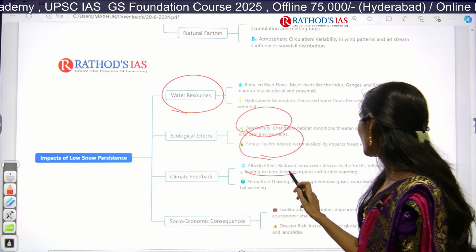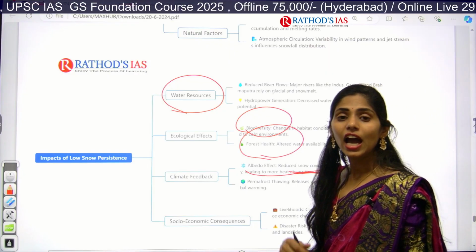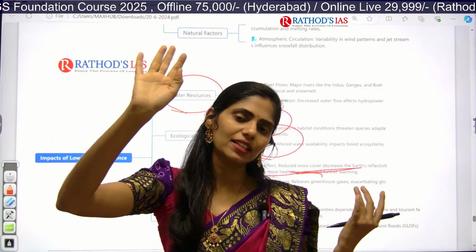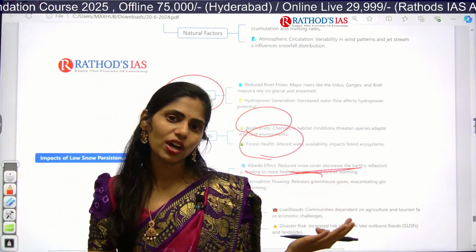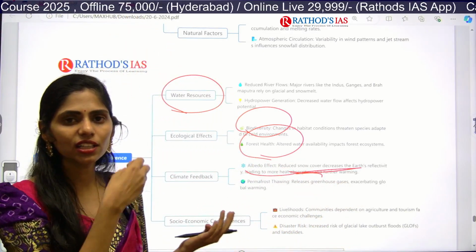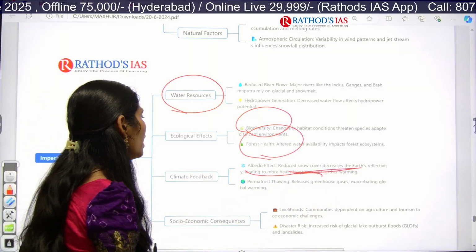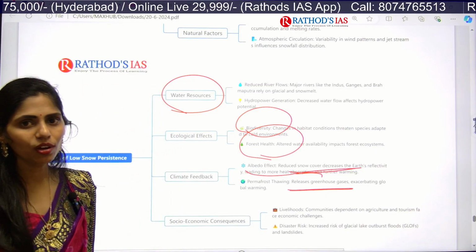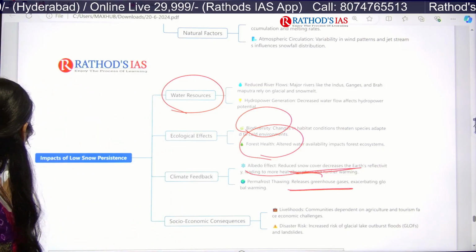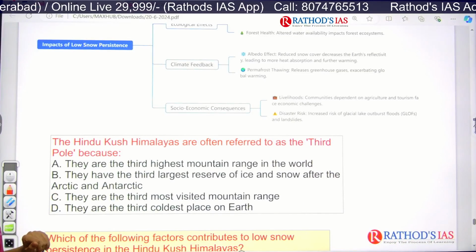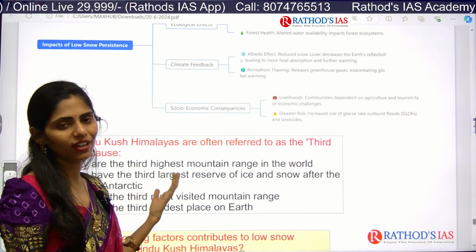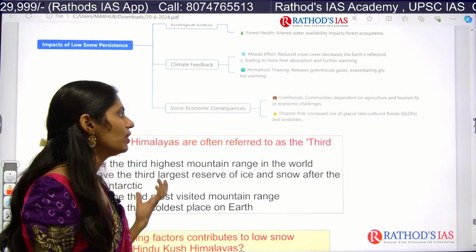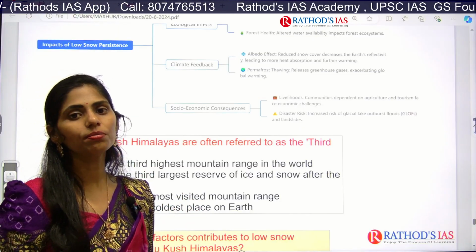And reduced snow cover will mean more temperature, because whatever snow cover is there reflects the sun's insolation, but no snow cover means we will be absorbing more sunlight, which in turn leads to more heat. And next, because of these greenhouse gases, it will also exacerbate global warming further. And it will also have socio-economic consequences, like livelihood being affected because agriculture cannot be done, and tourism will also be affected, and even there will be an increased risk of glacial lake outburst flood.